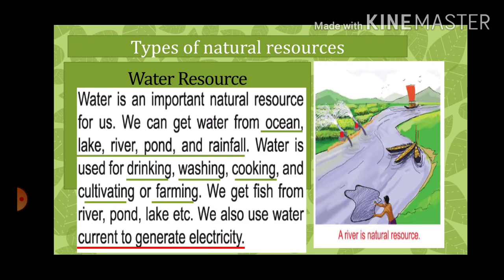Last but not the least, we use the water current to generate electricity. Water current means the moving water, the flow of the water. So we use the water current to generate electricity. So water resource is very important for our life.